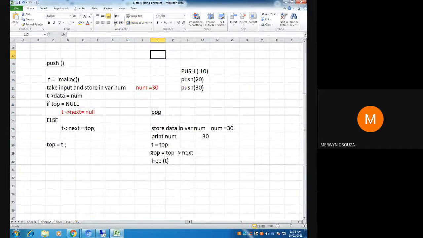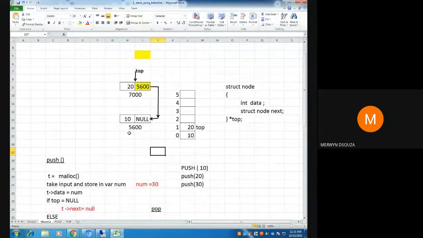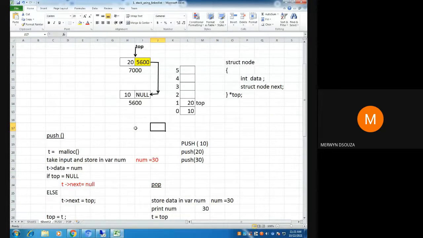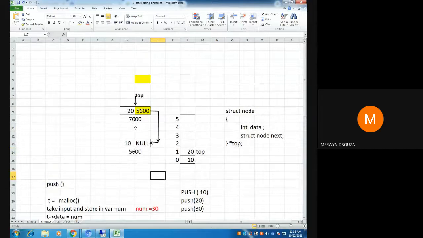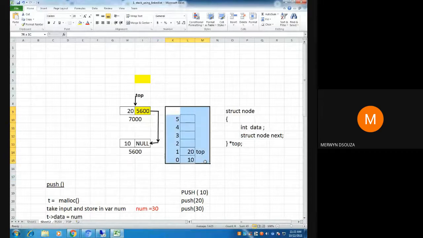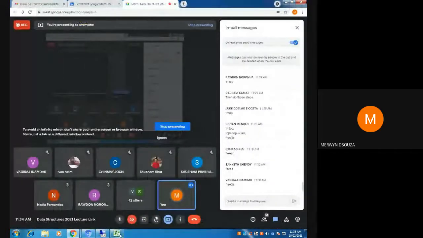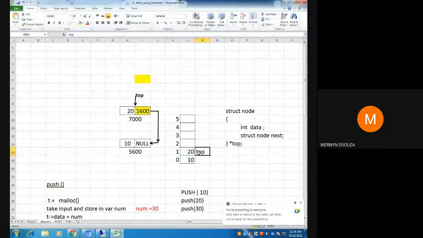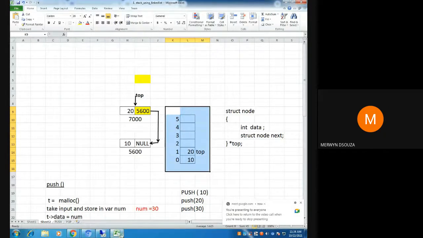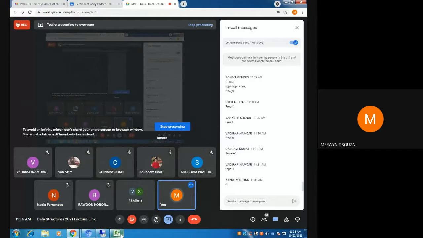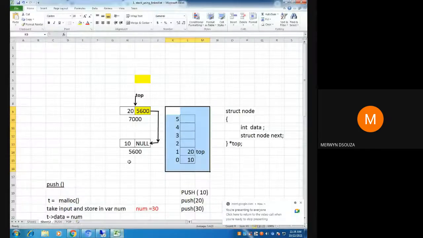Again, to check for an underflow here is quite difficult, but you can still check for an underflow. Can anyone tell me how you will check for underflow? In an array, when you do stacks using arrays and check for underflow, when nothing is there in the stack, what will be the value of top? -1.